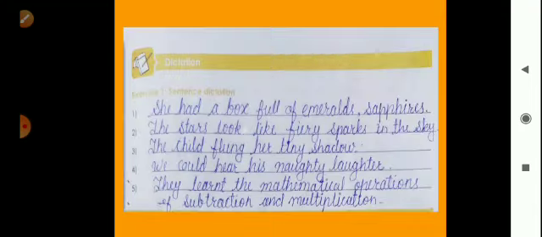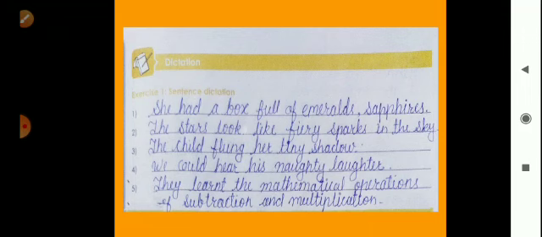Here I will read these sentences and you have to write them in your grammar book. So exercise number 1, sentence dictation. First sentence is, she had a box full of emeralds and sapphires. Second is, the stars look like fiery sparks in the sky.